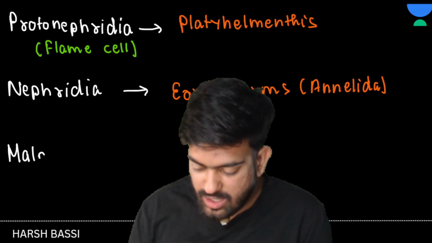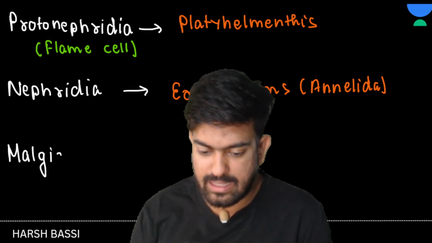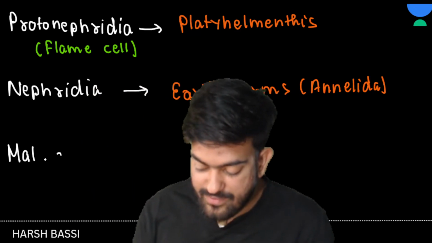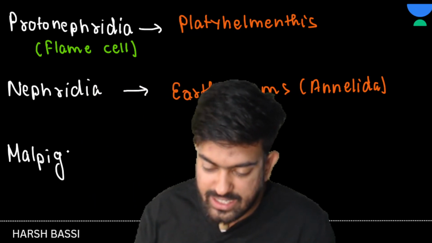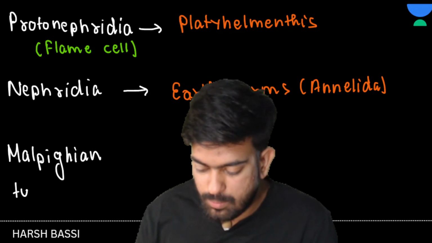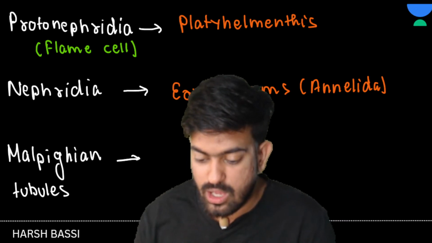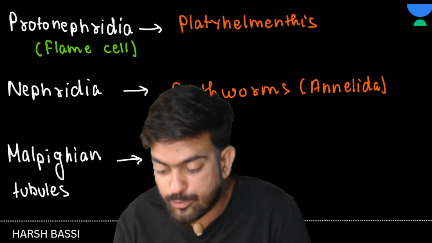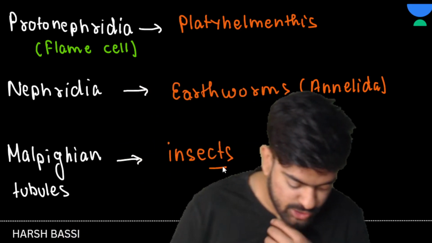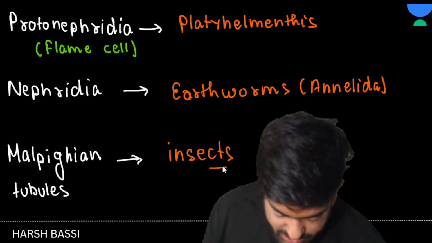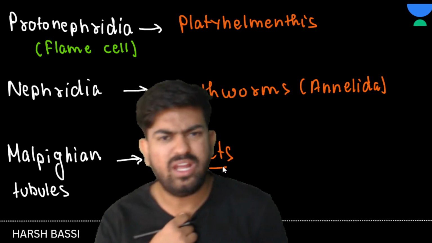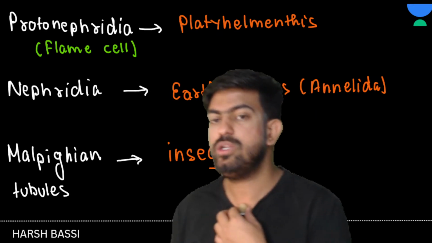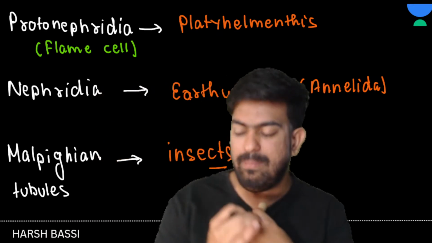Okay, now next let's talk about the malpighian tubules. Where are these malpighian tubules present? They are present in cockroaches, most of the insects. Sorry, most of the insects. Where is it present, children? In insects. Clear? In cockroach also. But now we don't have cockroach in our syllabus, so okay, no problem. But still, whenever a question is asked about cockroach, what does the cockroach have? The cockroach has malpighian tubules.